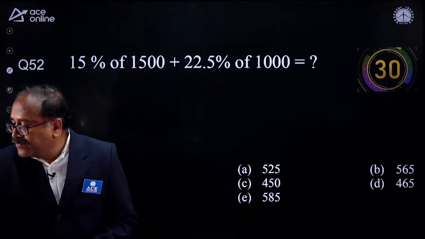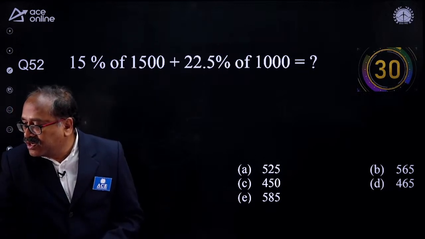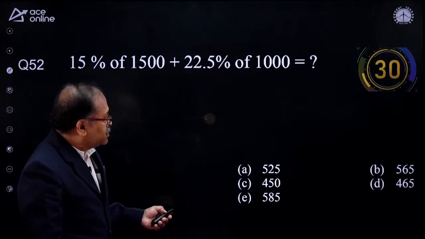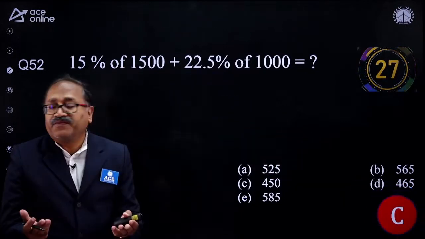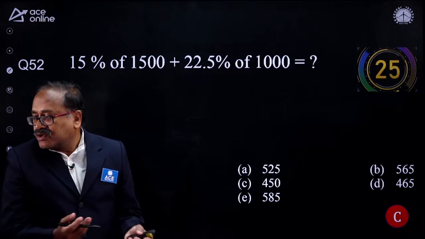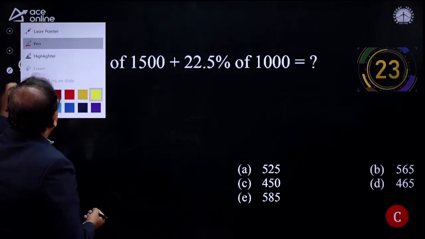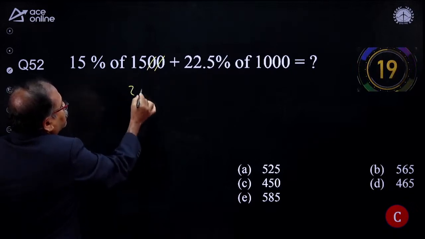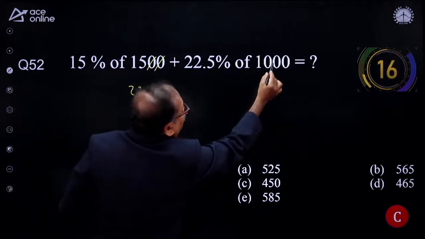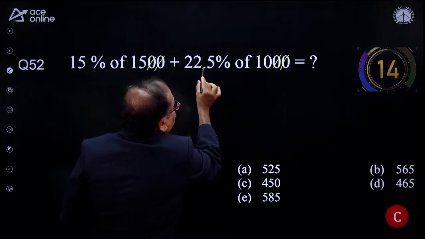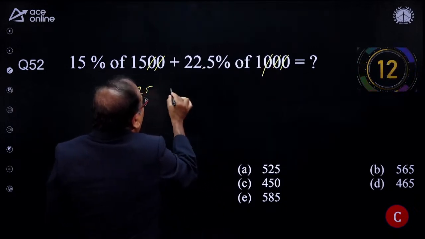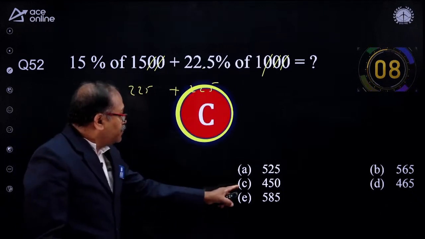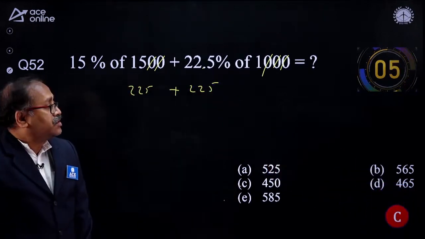Okay, 450 for Chandra Kumar Reddy and Subha, 450. Let me check that 450 is correct or not. Option choice C, 450. Sumit ji, Aman sir. Okay, Anusha, that's right. So here we have nothing to do. If 15% is there, multiply this one 225, and here I will cancel the 2 zeros, and as decimal is there, one more zero. There's also 225, so it comes 450. 450 means option choice C. Next question on the board is here.